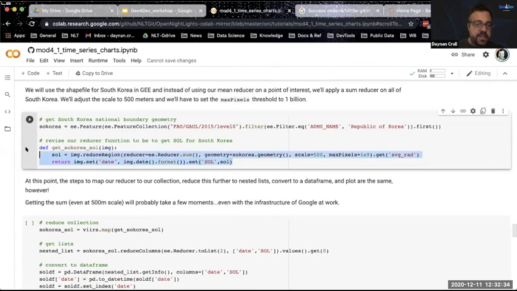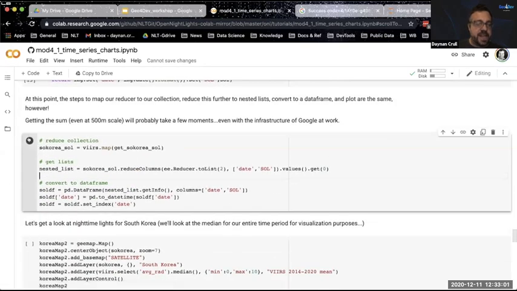This function is almost identical to what we did before. The difference is subtle, and that is, instead of getting the mean, we're actually getting the sum, because we're looking at a sum of lights calculation here. And then we called this variable Seoul, and then we're just naming it SOL, just so we know when we print our data frame later that it's SOL. Otherwise, it's the same thing. We're doing the same process. And from this point on, every step is exactly the same.